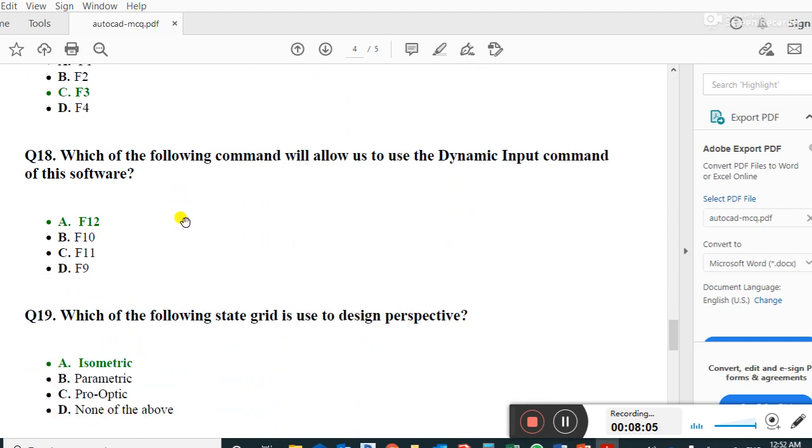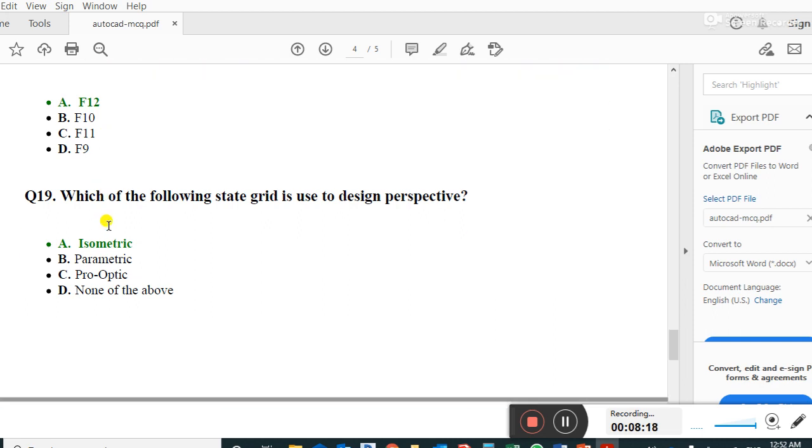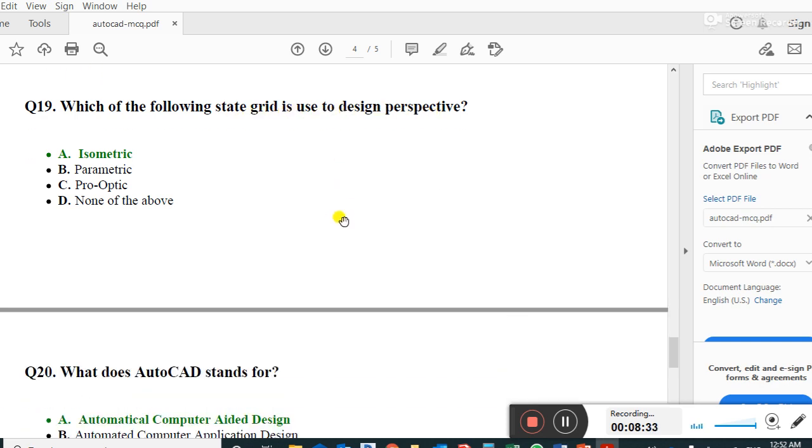Which of the following commands will allow us to use the dynamic input command of this software? F12 is the dynamic input command. Which of the following grids is used to design perspective?